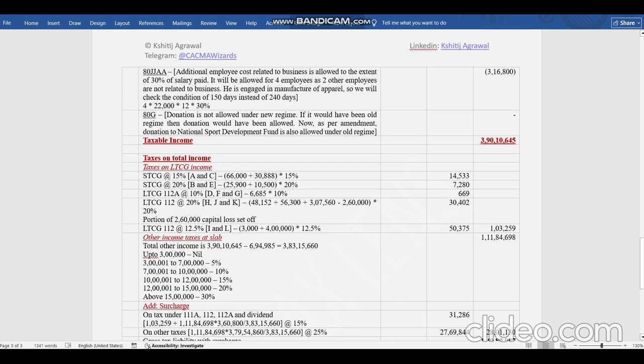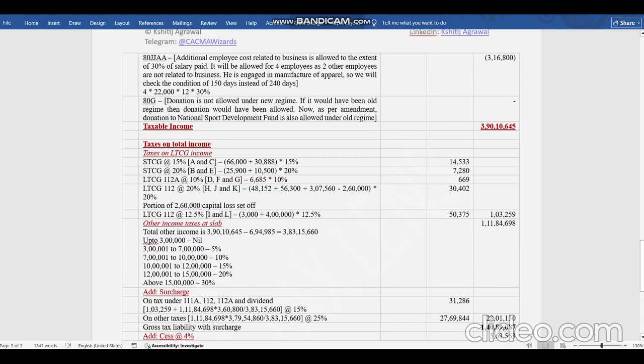Coming to next, we saw something in business income, manufacture of footwear and hiring of employees. Now, there we took business expense 6 employees. There was a contradictory point I told you. But 80JJAA says that whatever you are claiming for business, for new employees, you can claim 30% of that amount. Whatever you are paying to your employees can be claimed, but there should be additional employees and those should be related to business.